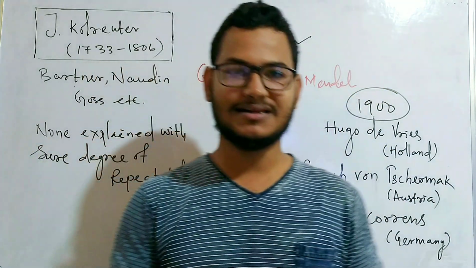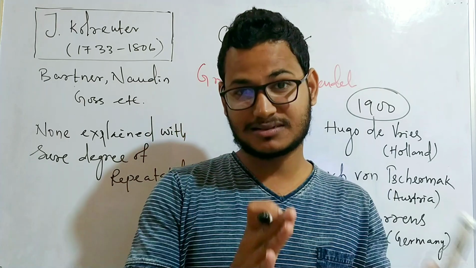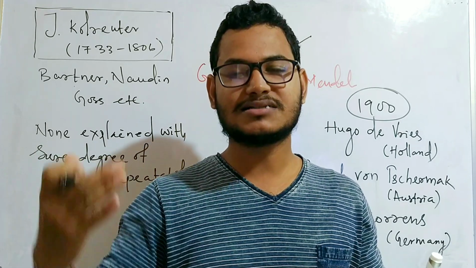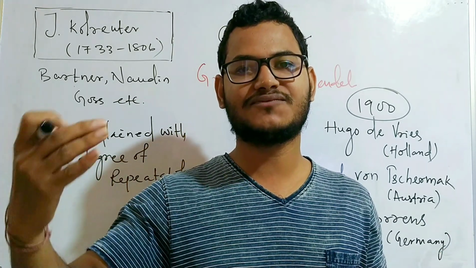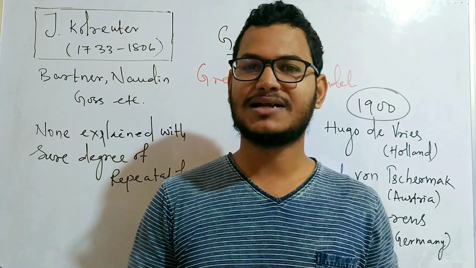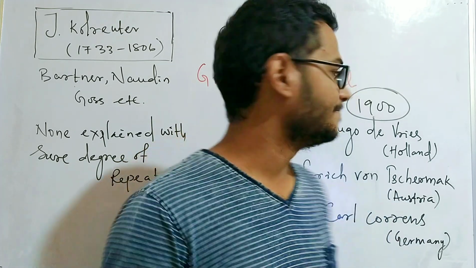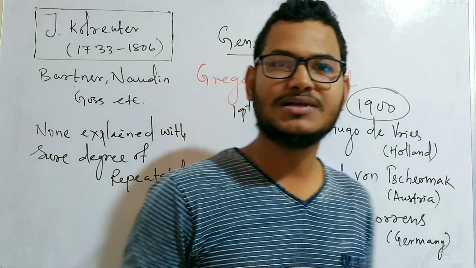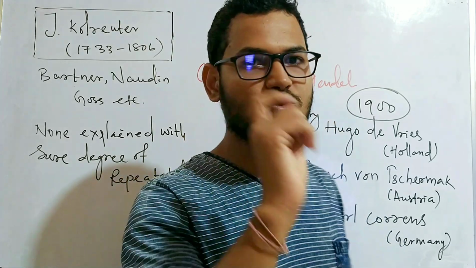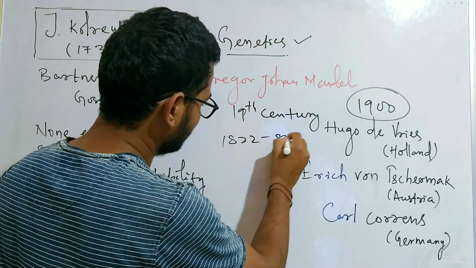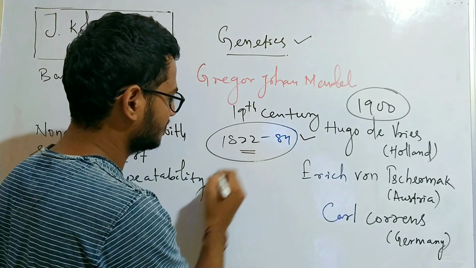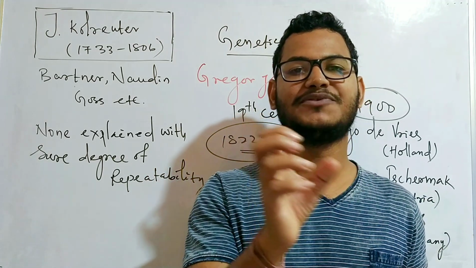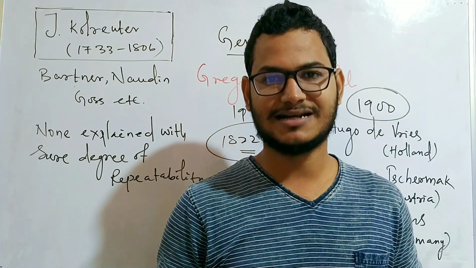Gregor Johann Mendel worked on the discovery of genetics. He proposed different theories and gave different laws of genetics. He worked in the 19th century, between 1822 and 1884. He was born in 1822 and died in 1884, and between that period he worked a lot on genetics.